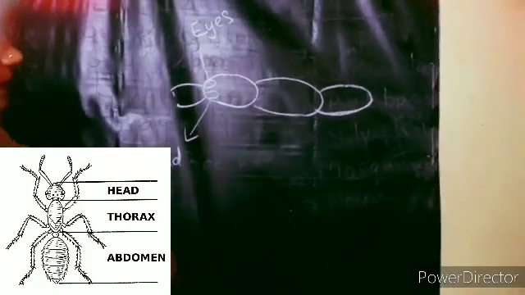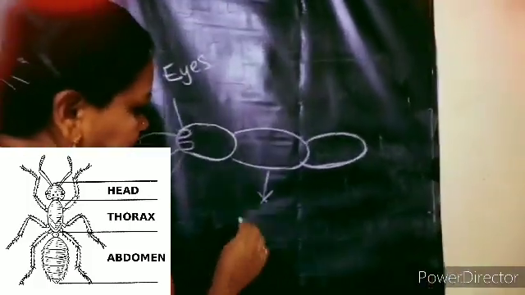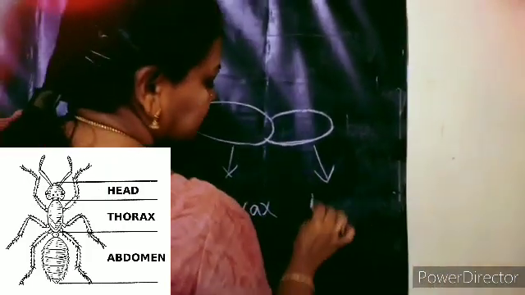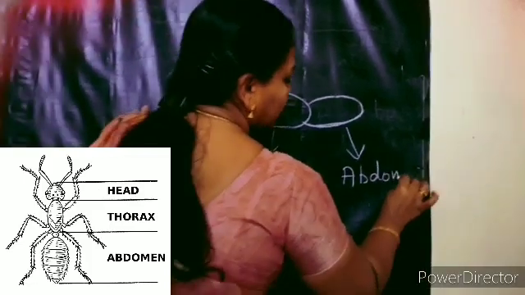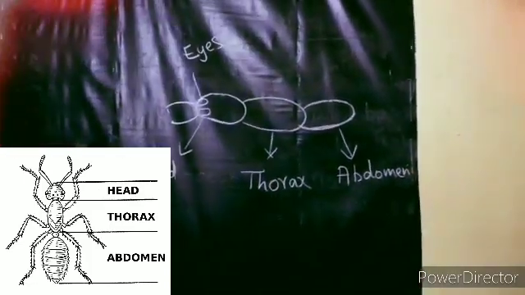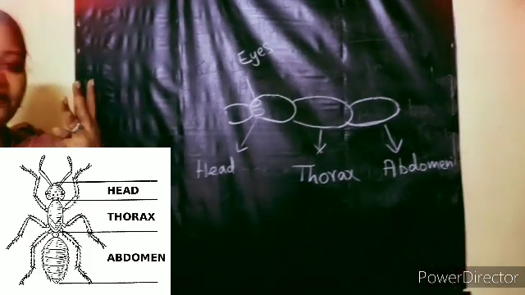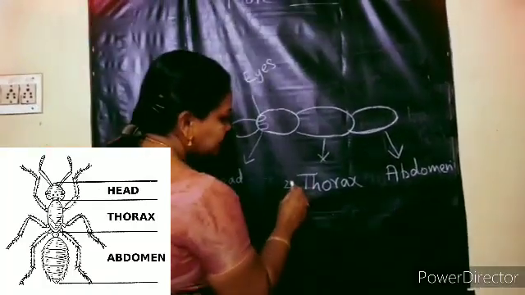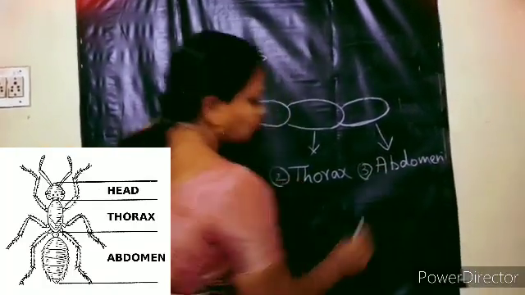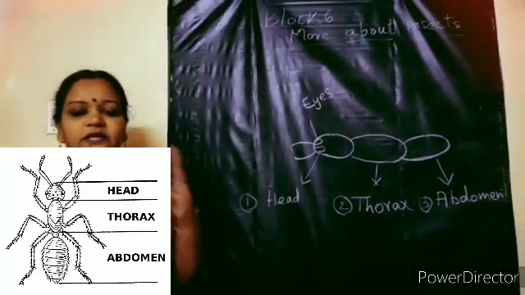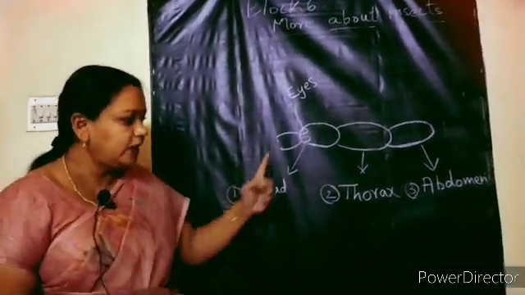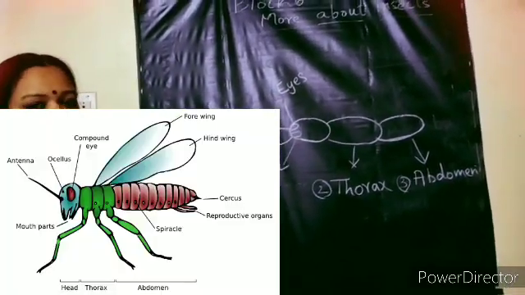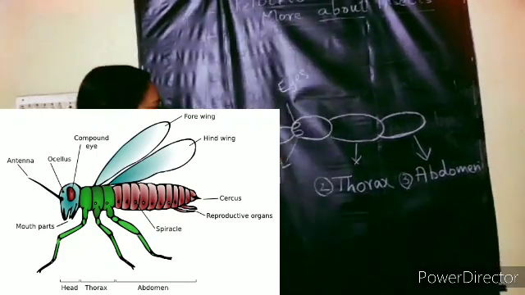And then this head part, what is the middle part of the insect called? That is the thorax. And what is this third part, the last part? That is the abdomen. So any insect, now we named so many insects, all these insects, their body will be divided into 3 main parts. What are they? Head, thorax and abdomen. So all the insects have 3 main parts, that is head, thorax and abdomen. On the head, what will be there? There will be a pair of eyes. Pair means there will be 2 eyes and also there will be 2 antennae.